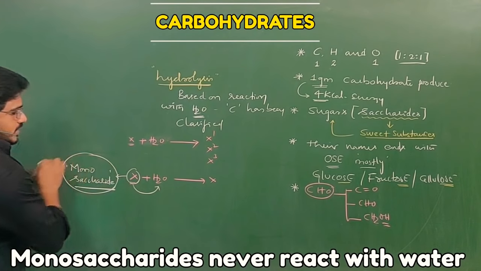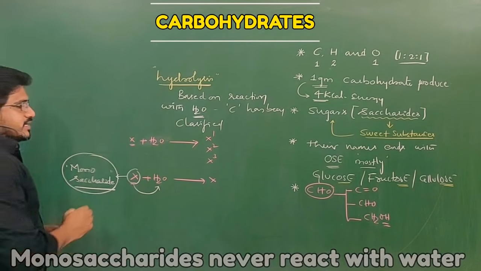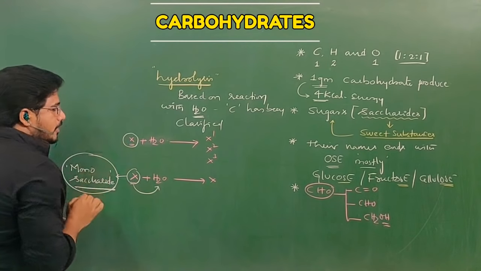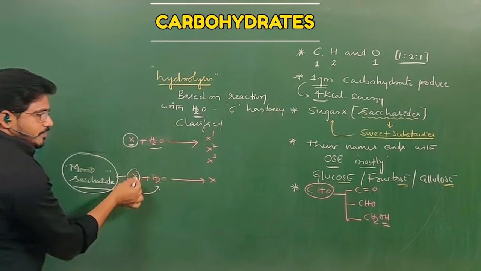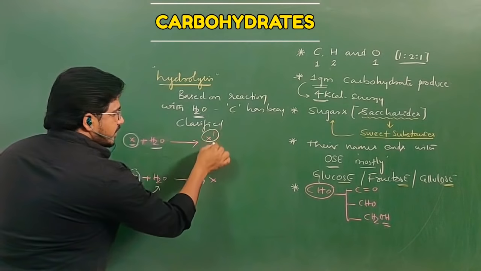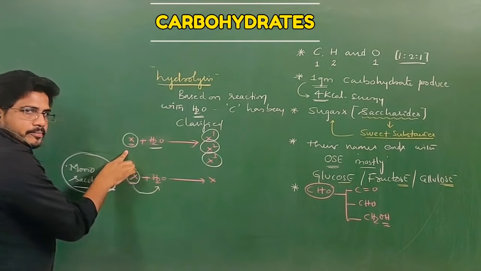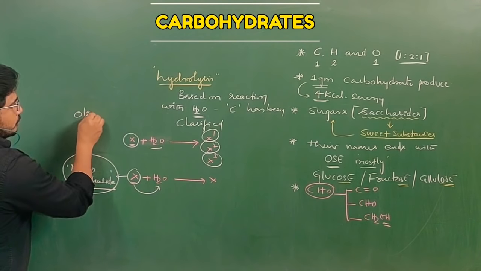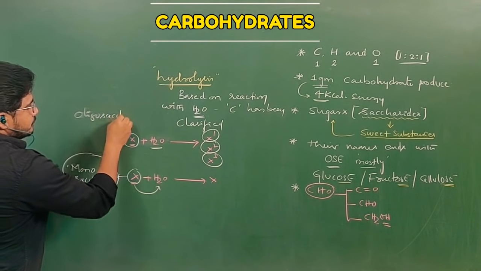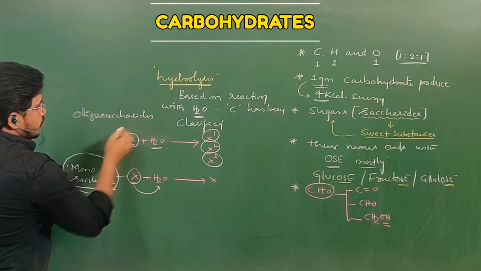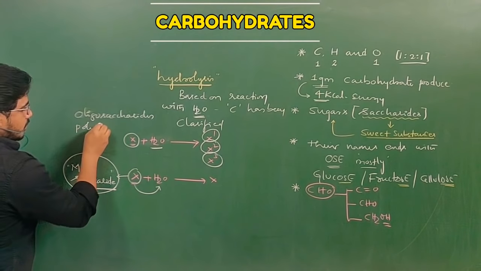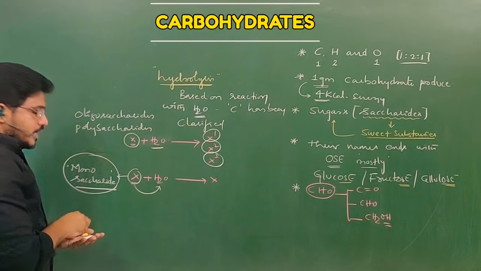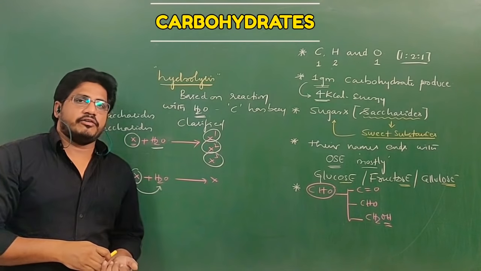They are monosaccharides. But as I discussed in the first case, this type of carbohydrate reacts with water and the products are different from before. Such carbohydrates are called oligosaccharides, or maybe polysaccharides. Here one should understand the importance of terminology.